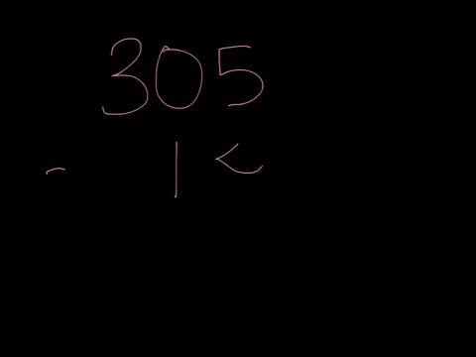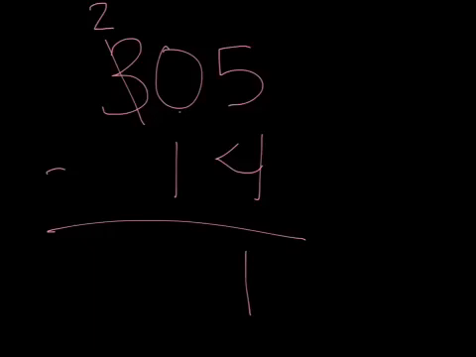So here we go. If I first started with the problem 305 minus 14. Okay, clearly 14 is less than 305, so I know it can be done. So let's get started. I'm going to start in the ones column as always, and I see that 5 minus 4 is 1. And then I have to come over here and I see that 0 minus 1 I can't do. So I look next door, I regroup, my hundreds becomes a 2, but what do I do with my 10? I don't have a number that I can add to.